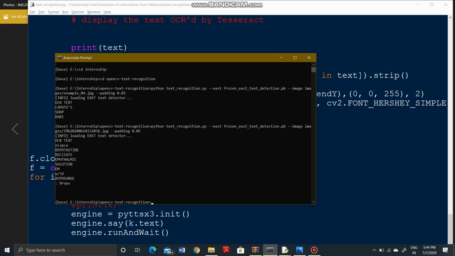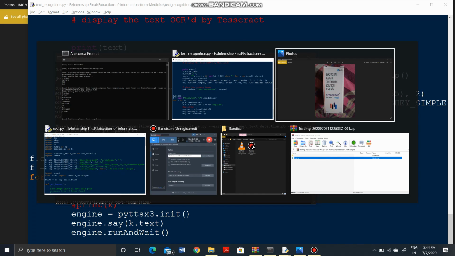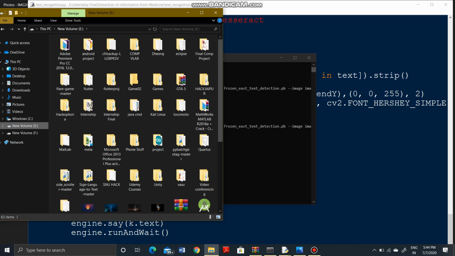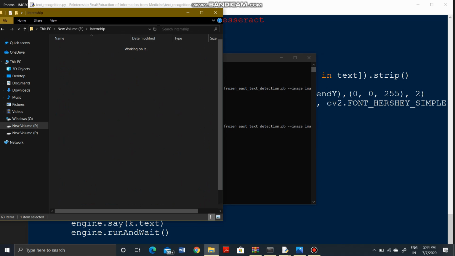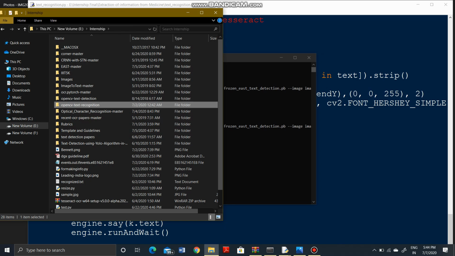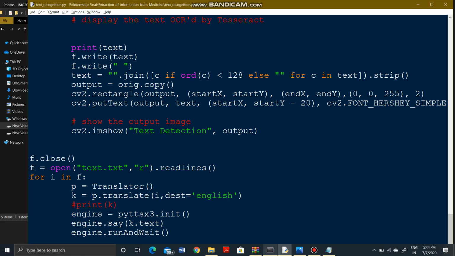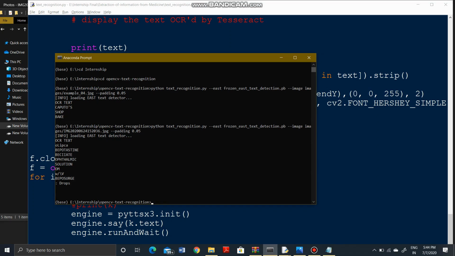So this was the text detected, and you might have heard the speech too. This text is even saved temporarily in the local folder. I'll just show you. As you can see, this is the local folder, and this is the file that has been edited. So this was all about the demo of this project.